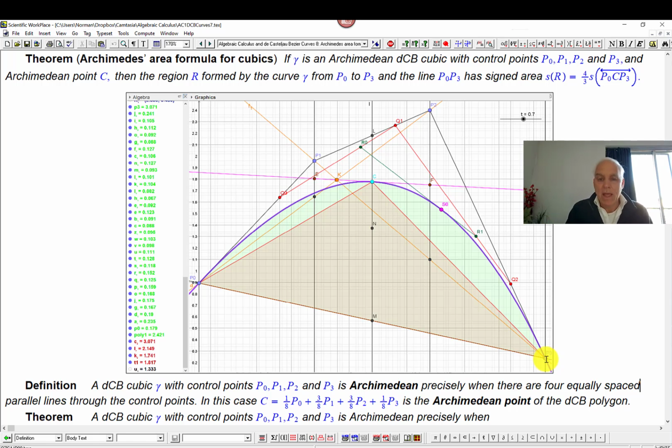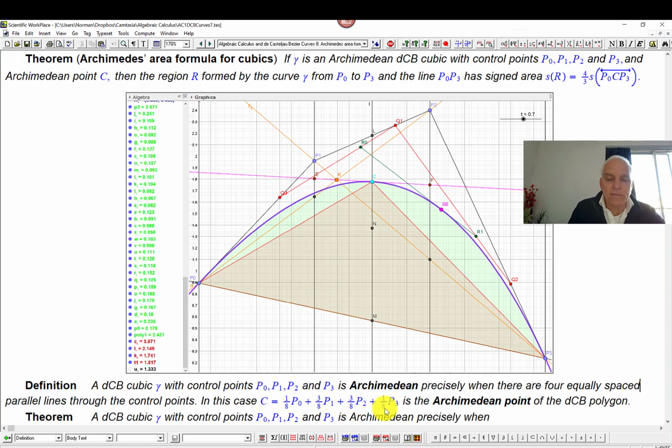And now I need to tell you what this point C is. Well, I've told it to you in terms of being the midpoint of L and N, where N itself was the midpoint of M and L, and these L's and M's were midpoints of the various control points. Another way of saying that, in an affine fashion, is that you can think of C as this affine combination of these 4 control points with coefficients 1/8, 3/8, 3/8, and 1/8.